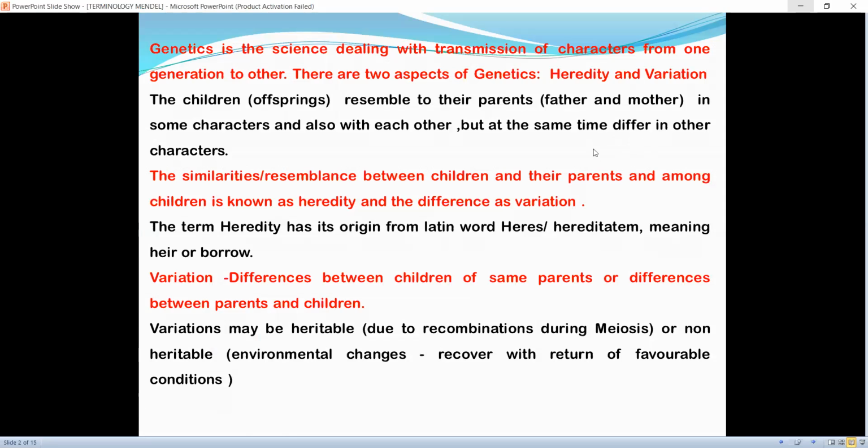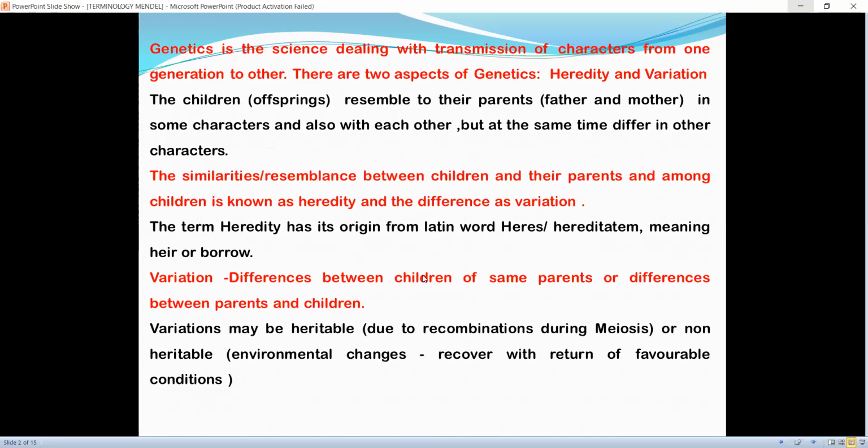The characters which are inherited, in which the offsprings resemble their parents, father and mother, in some characters and also with each other, but at the same time differ in other characters. The similarities or resemblance between children and their parents and among children is known as heredity, and the difference as variation.